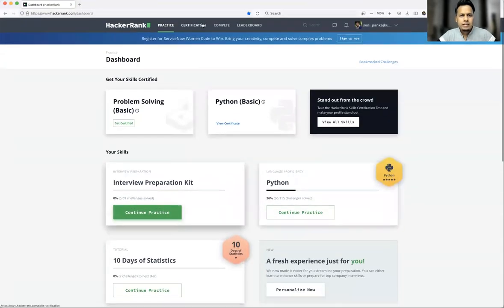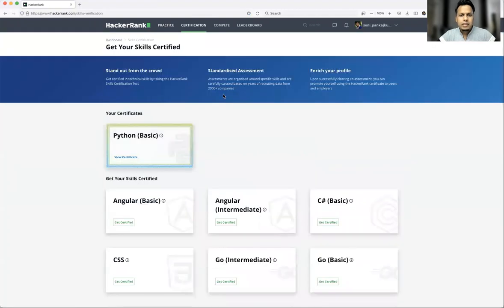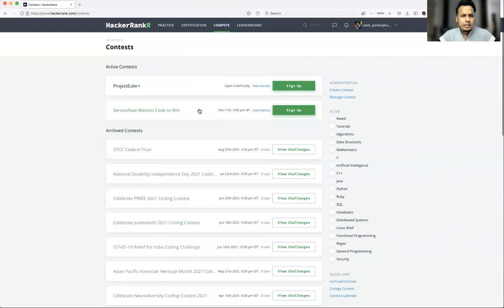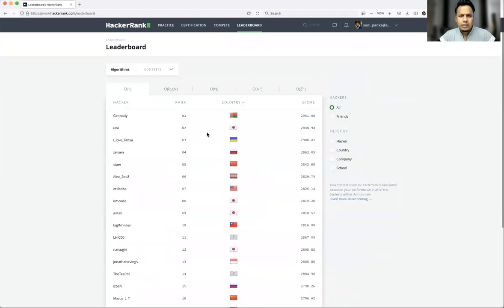We have practice. Then if you are an expert in Python, you can go with certification also. Then you can compete, where various challenges are there. You can go ahead with compete also, and the leaderboard will show what your current rank is, with various countries. So let's go with practice.